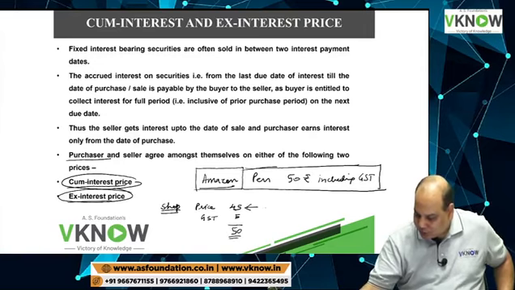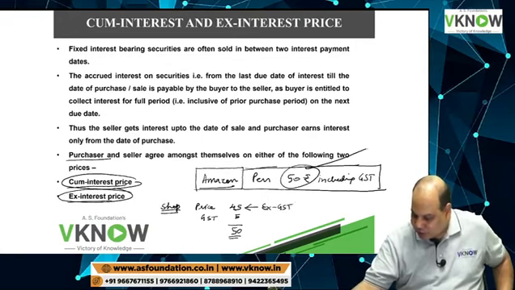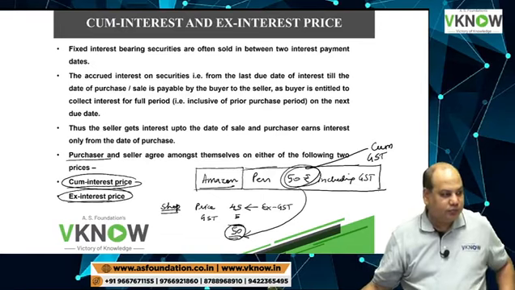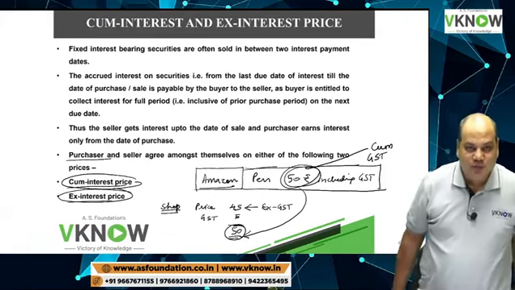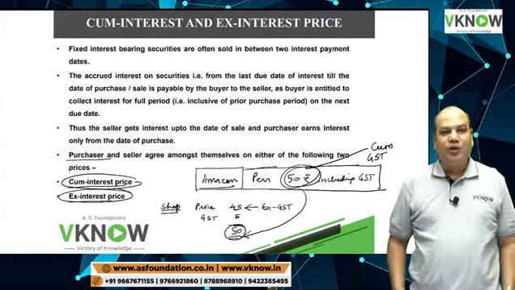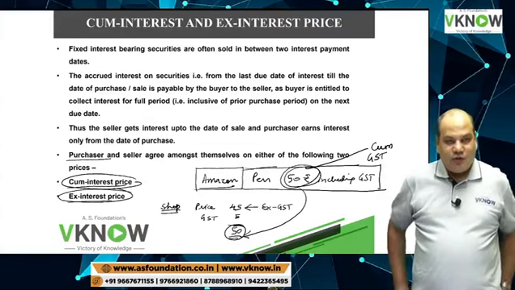So here the price is ex-GST, there the price is cum-GST. But in both cases, you have to pay the same amount. Only how the price is quoted is different. In both cases, you are paying the basic price and GST.